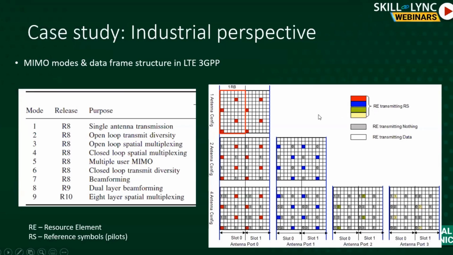RE represents a resource element. So each one is a resource element in this grid, and together we call this a resource block. So we can allocate data on each one of them. But some of them are marked as RS. What RS means here is reference symbols, which are nothing but pilots or training symbols.